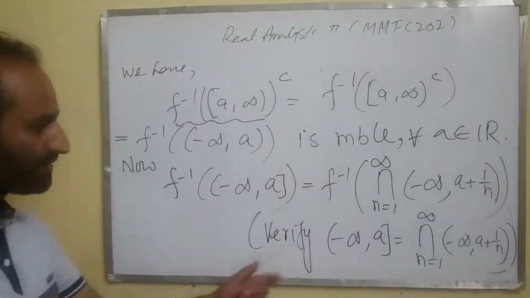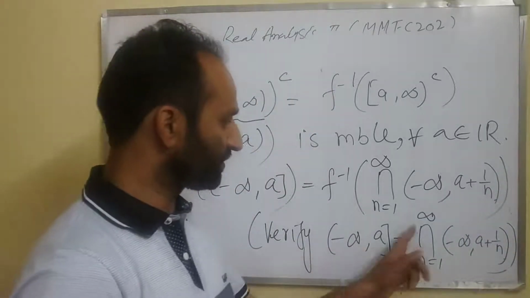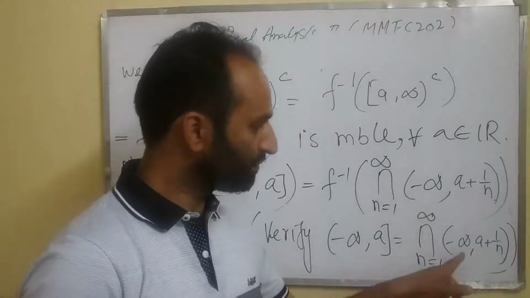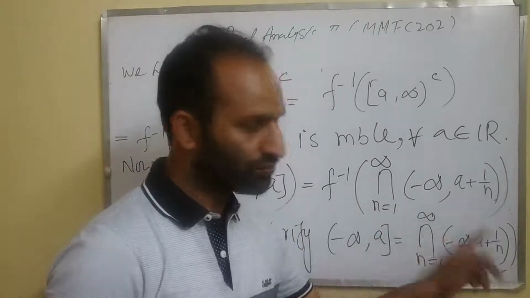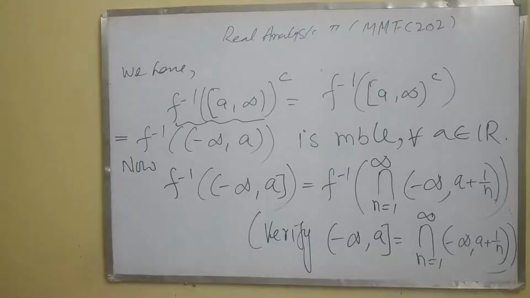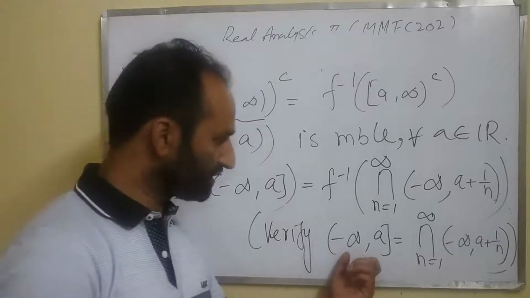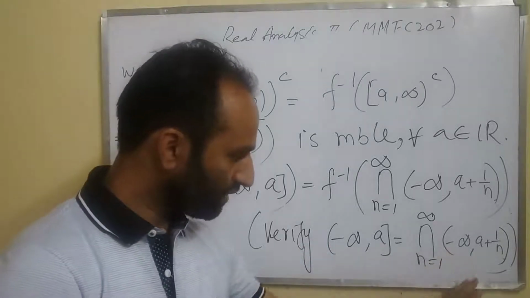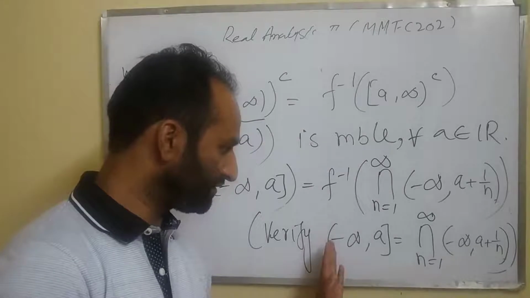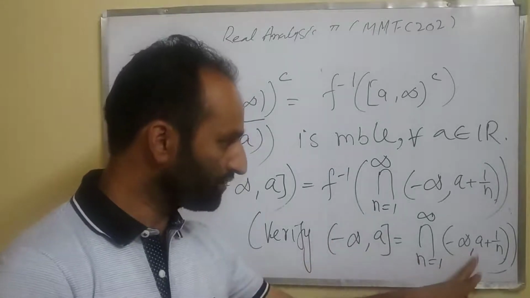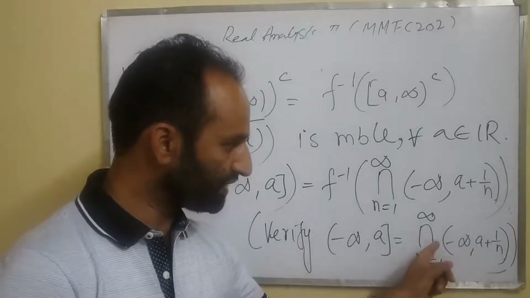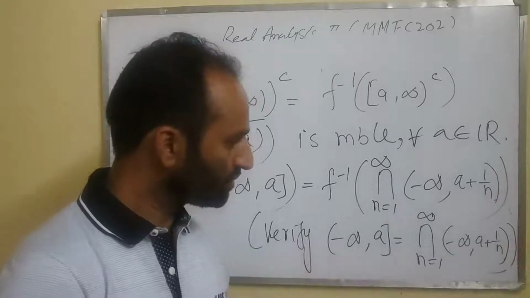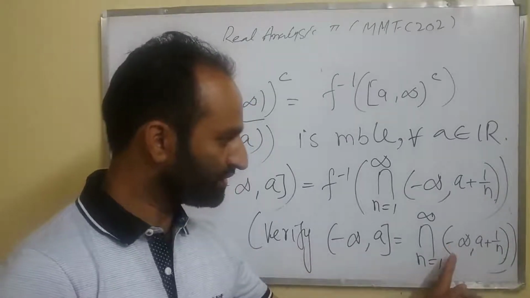So you verify this: minus infinity to a closed is equal to the intersection, n runs from 1 to infinity, of minus infinity to a plus 1 by n, open on both sides. Clearly you can see each one is a subset of minus infinity to a, because if you choose any point here, it lies between minus infinity and a plus 1 over some n.